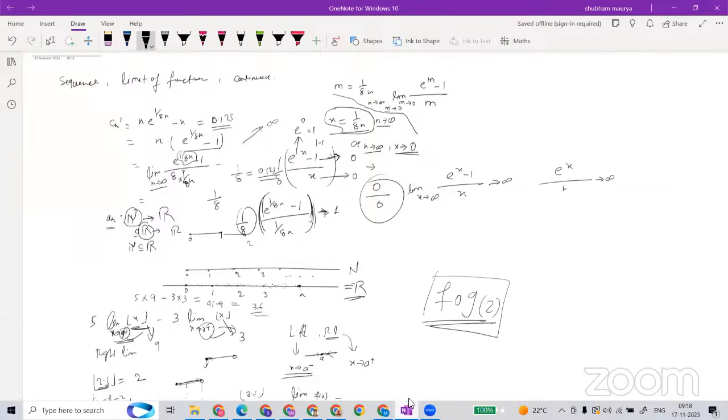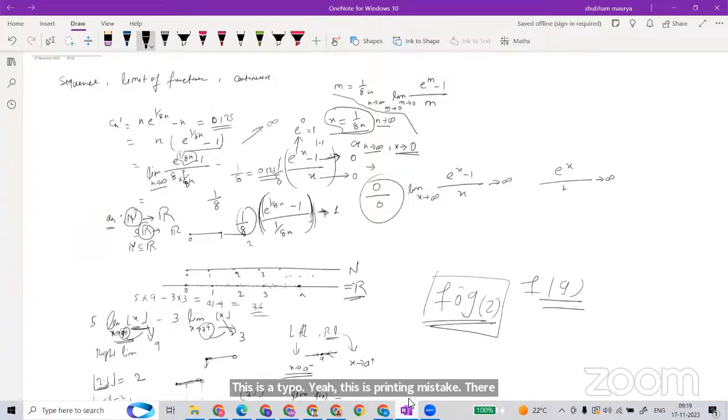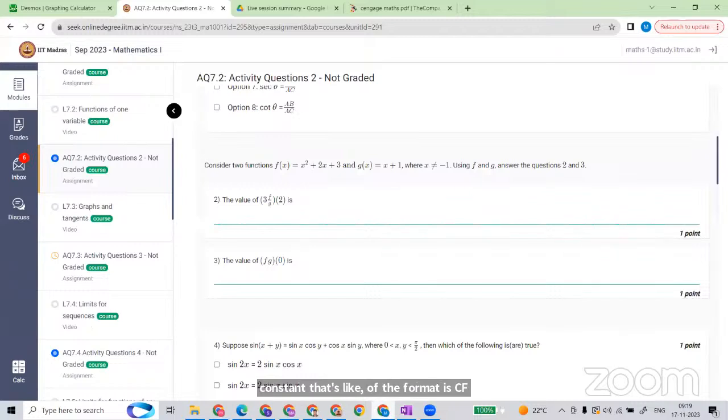This is a printing mistake; there should be composition, f of g. The expression is for multiplication, but the answer is given for composition. This is an error.